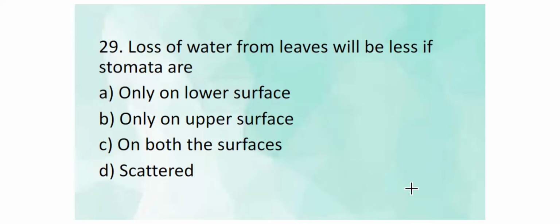Loss of water from leaves will be less if stomata are only on lower surface, only on upper surface, on both the surfaces, or scattered. So you know that on the surface of a leaf, stomata are present, but the upper surface is exposed to sunlight. So the rate of transpiration is high. So here we have to reduce it. In order to reduce, most of the dicot plants have an adaptation that stomata are present only on the lower surface, so that direct exposure to sunlight can be avoided and the transpiration rate is also minimized. So here option A is the correct answer.